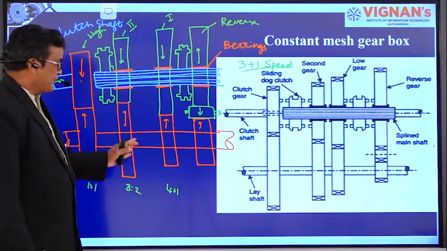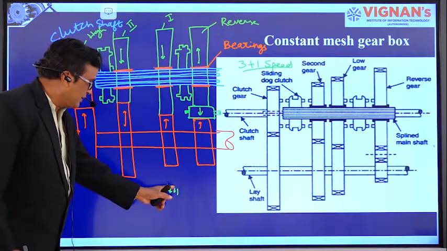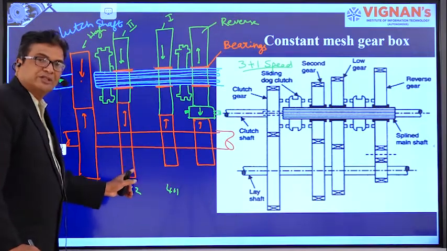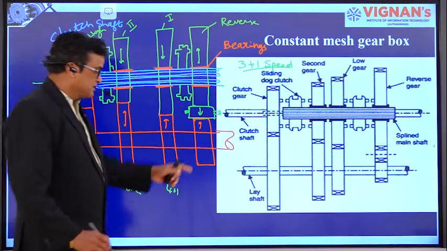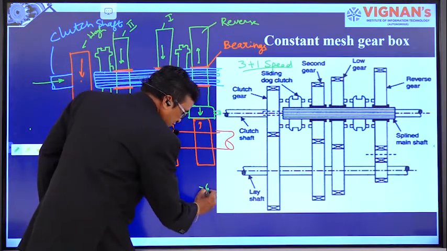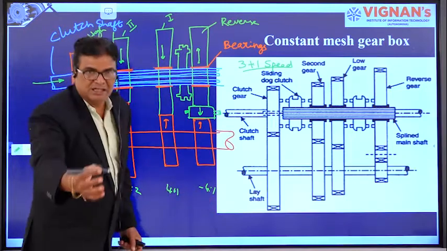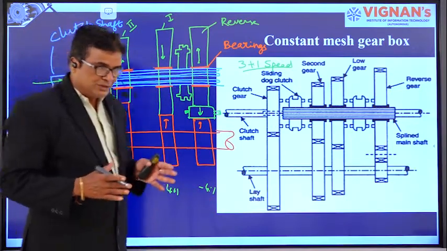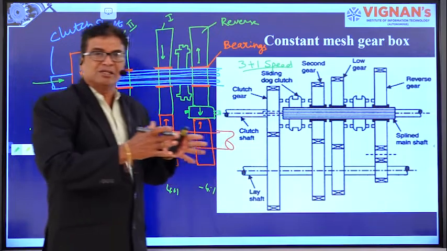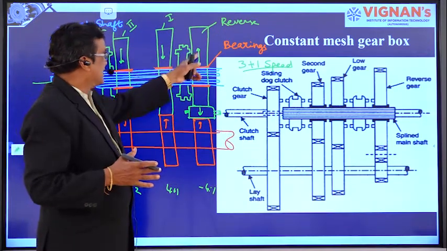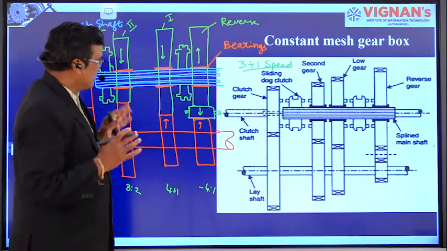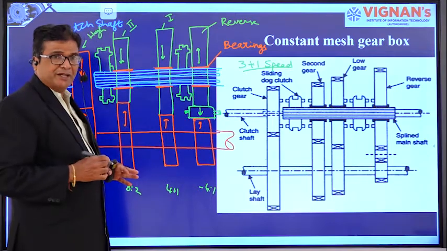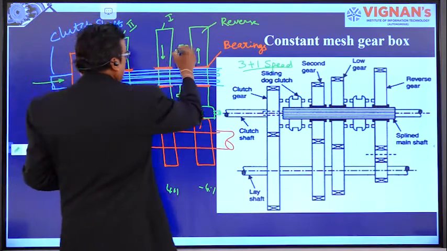So different speeds occur. That means when compared to this, this speed is more. When compared to this, this speed is more. And of course, this is reverse speed, minus 4:1 you can say. In the reverse direction, it is rotating, right? So it is not rotating in the forward direction, it is coming in the backward direction as the direction is different, right? Now, to get the first speed, and these are called dogs.